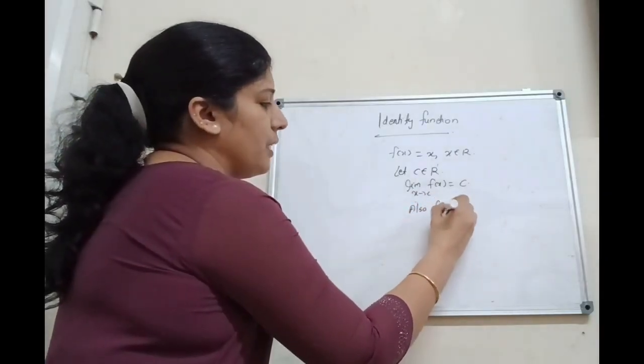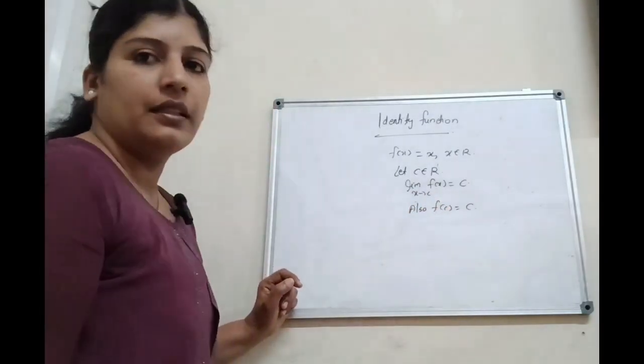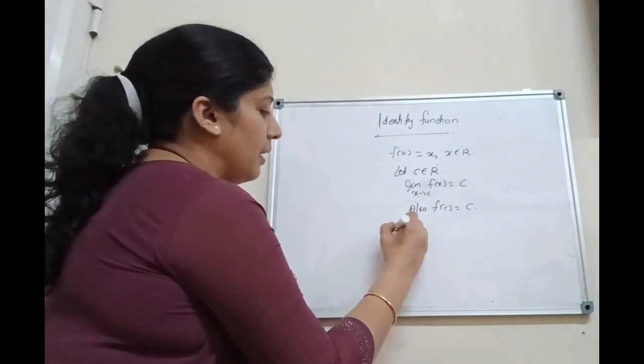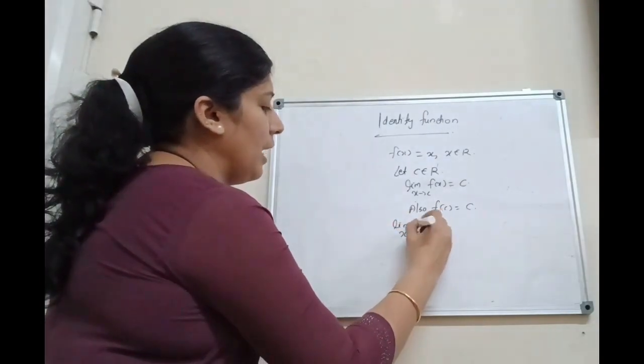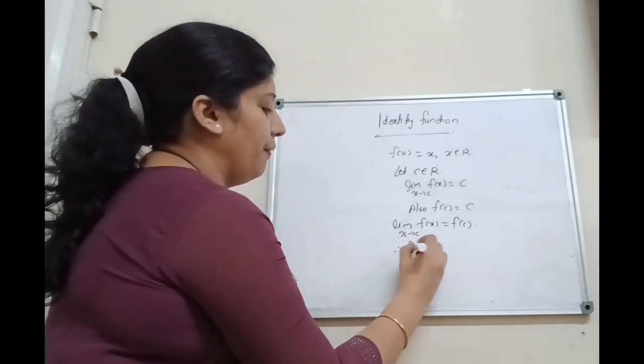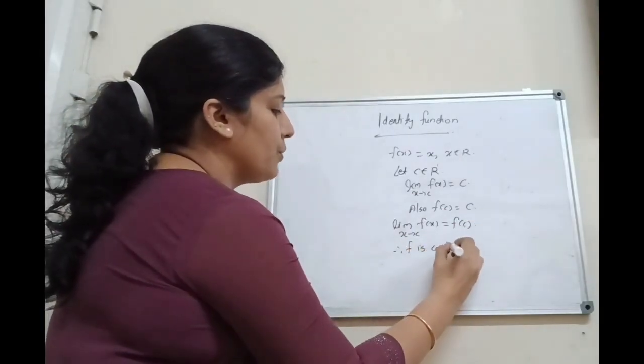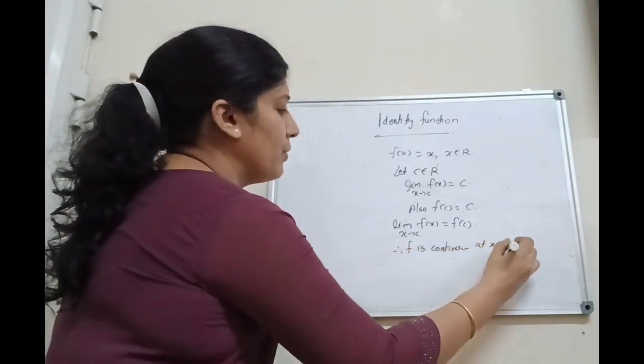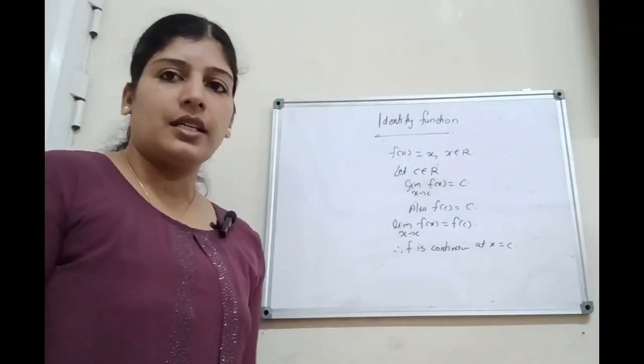Also f of c is c itself. That is, limit x tends to c, f of x equals f of c. Therefore, f is continuous at x equal to c.